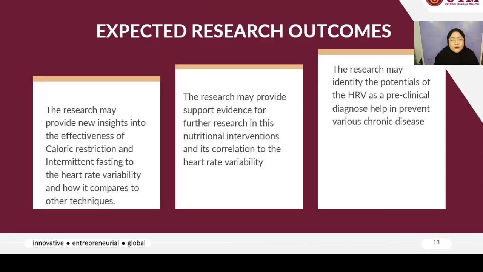So what should we expect from the research outcome? First, this research may provide new insights into the effectiveness of caloric restriction and intermittent fasting on heart rate variability and how it can be compared to other diet regimens. Second, this research may provide supporting evidence for further research in this nutritional intervention and its correlation to heart rate variability. Lastly, this research may identify the potential of heart rate variability as a preclinical diagnosis that helps prevent various chronic diseases.